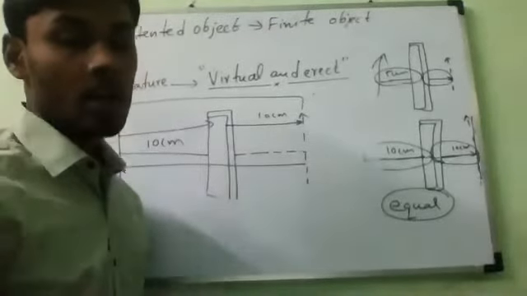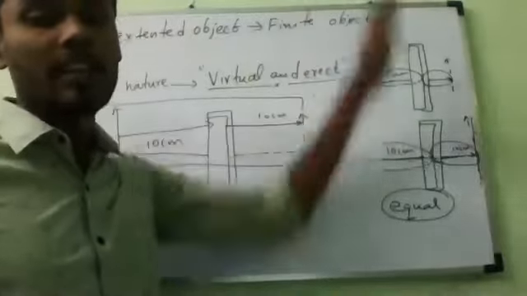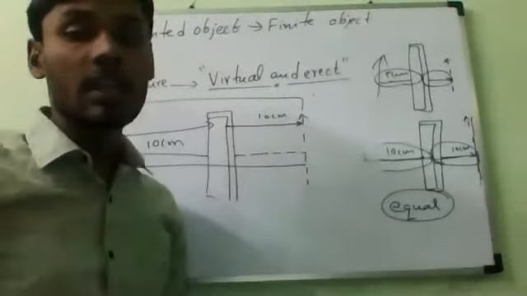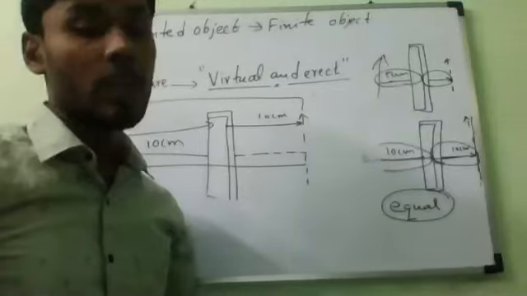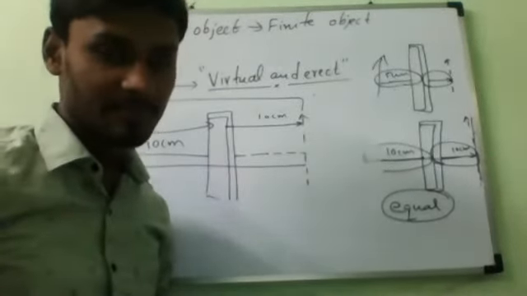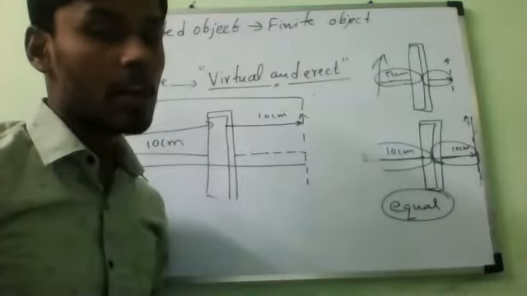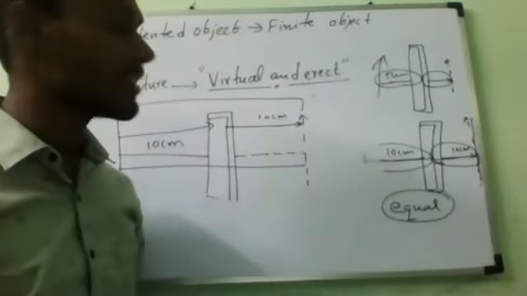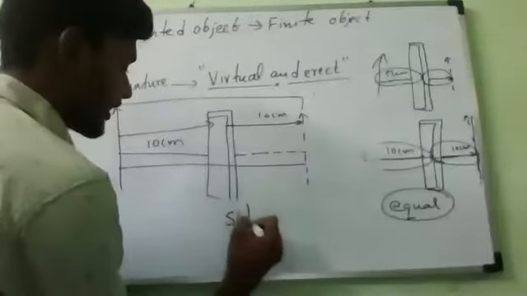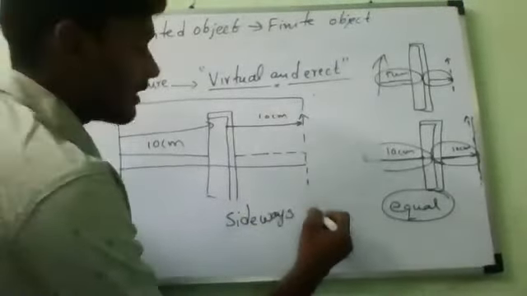Understand? So that is why, if we raise our left hand, it appears to be the right hand in the mirror image, and our right hand appears to be the left hand in the mirror image. While combing, we will feel the difference. Have you noticed it? Yes, sir. That you should remember. Lateral inversion means always our brain should say sideways reversed. What is the meaning of lateral inversion? Sideways reversed.